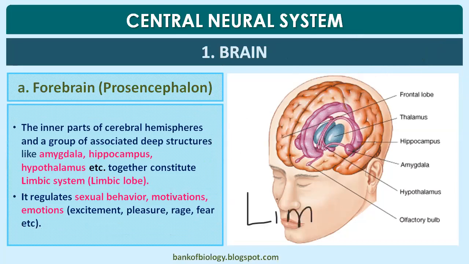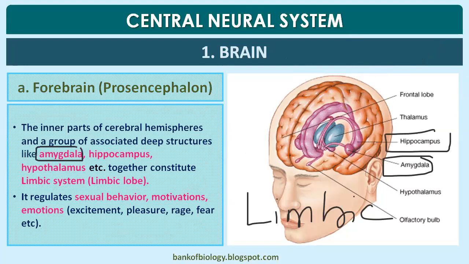So where do you find this limbic system? The inner parts of the cerebral hemisphere and the group of associated deeper structures like amygdala, here amygdala, hippocampus, and hypothalamus form the limbic lobe. Okay, so what you see in the diagram is the limbic system.